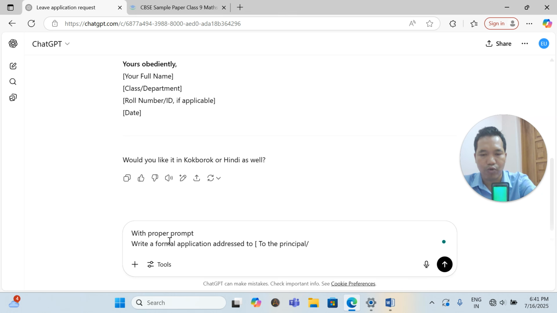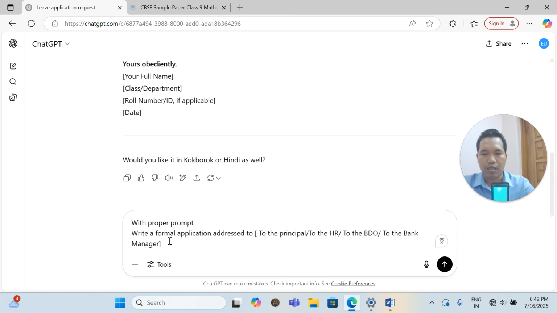or if you are addressing HR, then to the HR, or if you are referring to the bank manager. This should be the proper prompt while you are writing it. Number one, done. Then, what is the purpose?